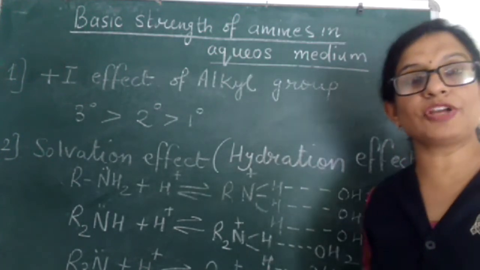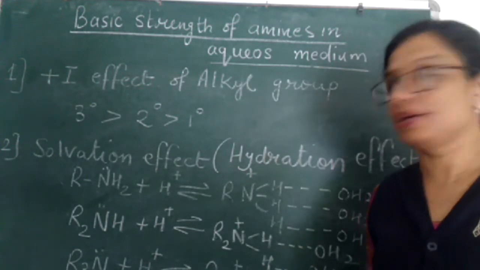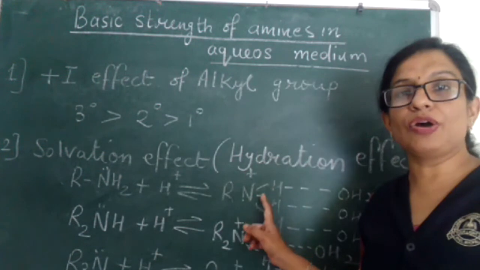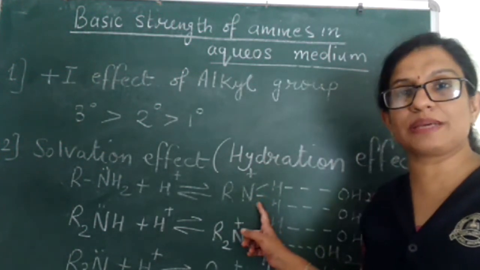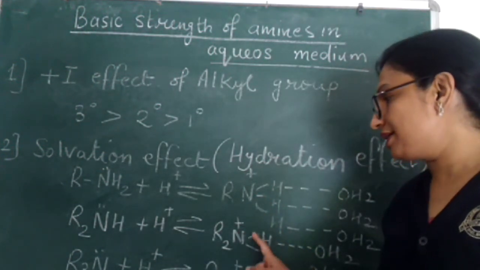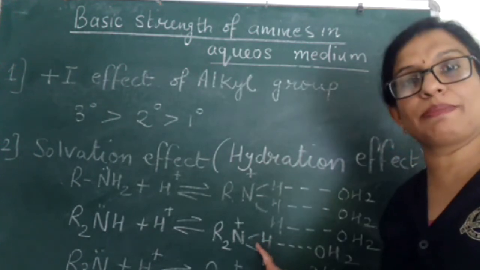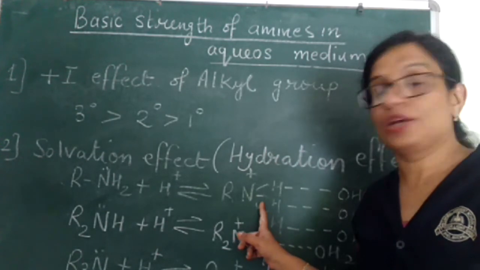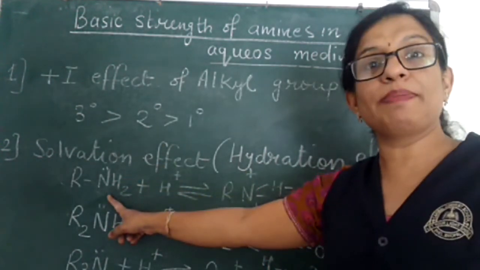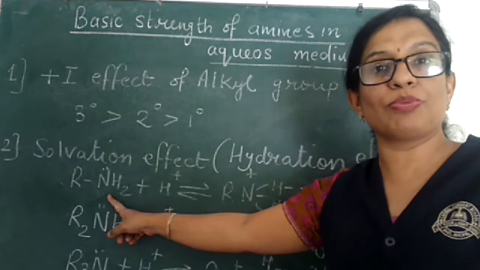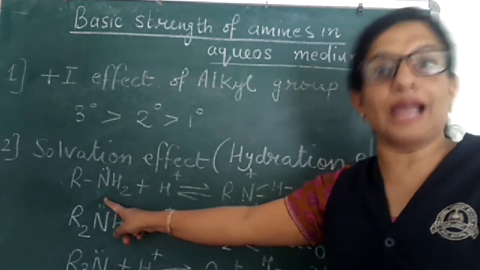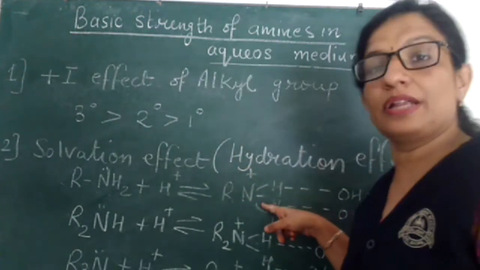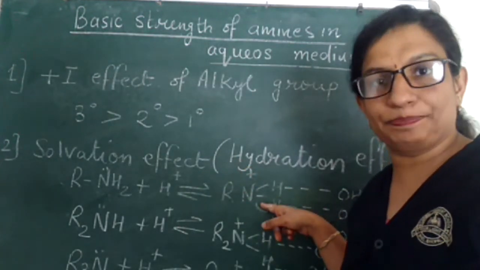More is the solvation, that means hydration, more stable is the ion. That means cation of primary amine is more stable than secondary amine. Secondary amine is more stable than tertiary amine. More stable is the cation, more basic will be the amine. That means more will be the nature of that amine to accept a proton and convert into the stable cation.